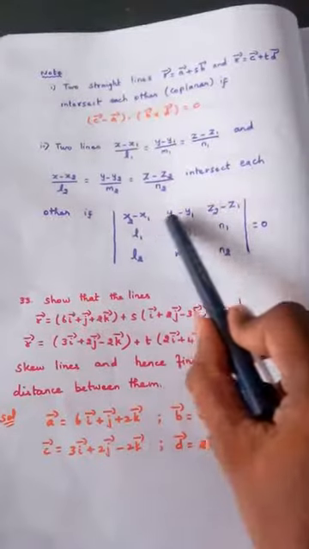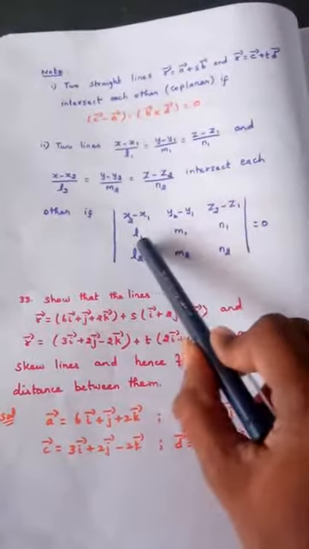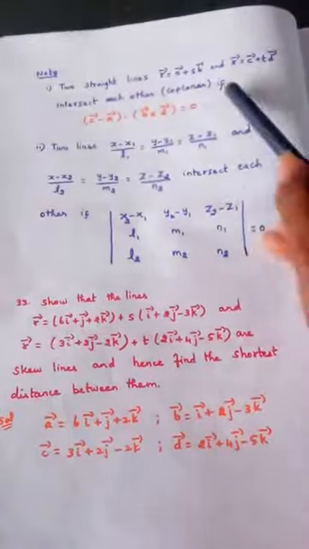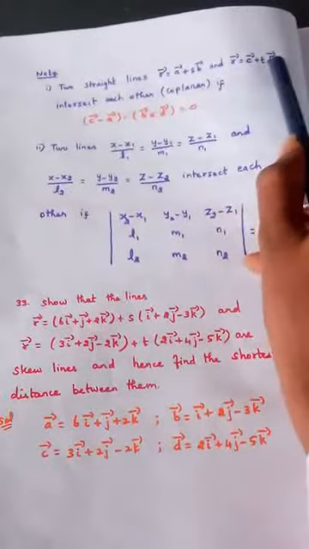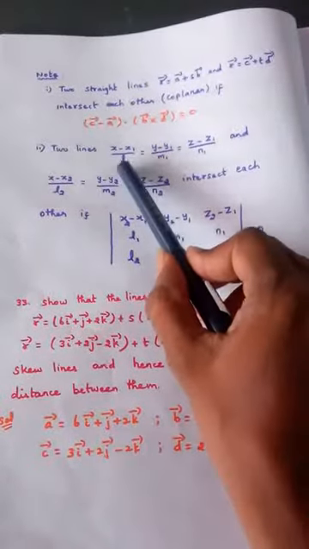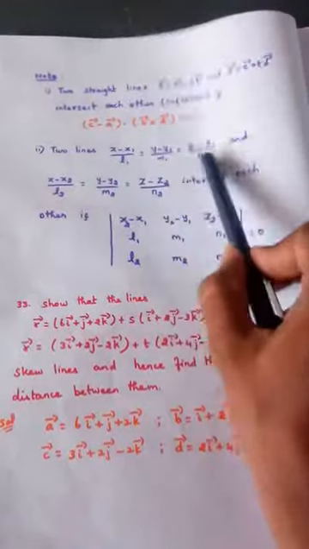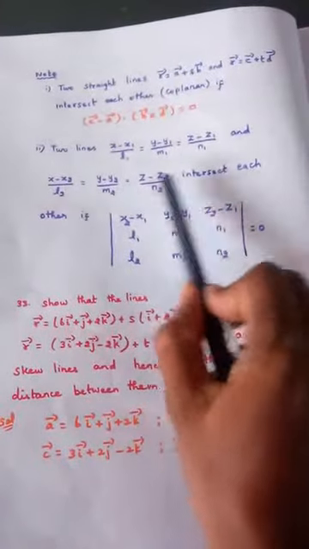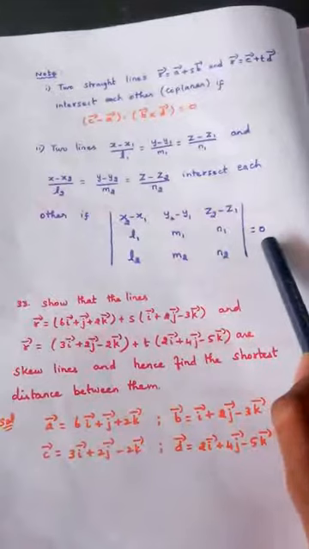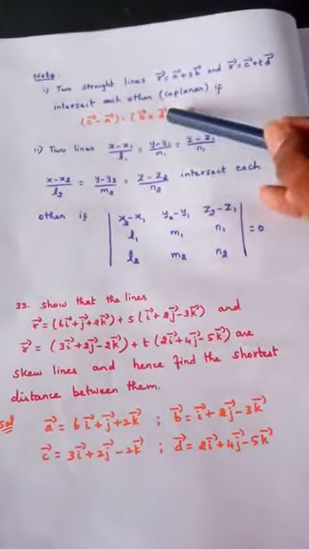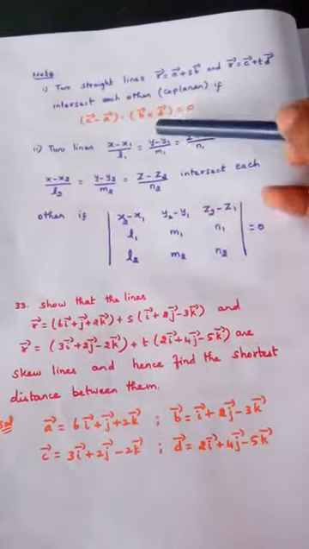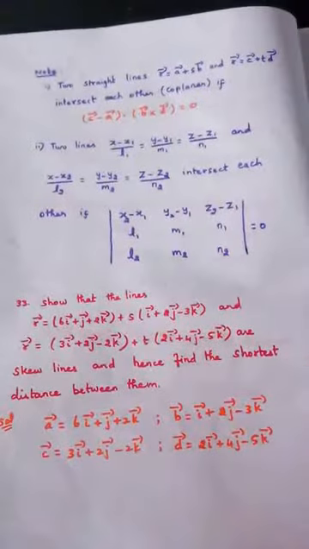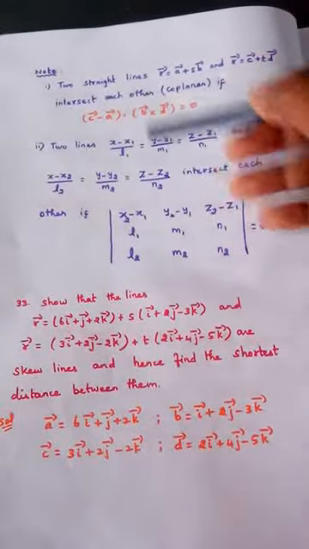That is, c minus a is the first row. This is the b vector, this is the d vector. The b vector and d vector are the parallel vectors, whose coefficients are L1, M1, N1 and L2, M2, N2. This value equals 0. So you should understand that this and this are equal. This is vector form, this is Cartesian form, but both are the same.